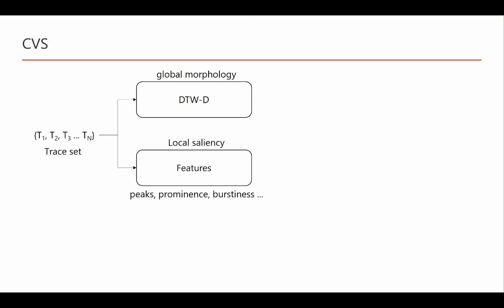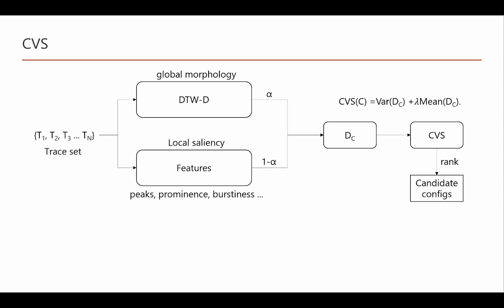Second, we extract local salient features such as peak density, average prominence, and burstiness. These features capture short bursts that may still be discriminative even after alignment. Then we combine the global DTW distance and the local feature distance.